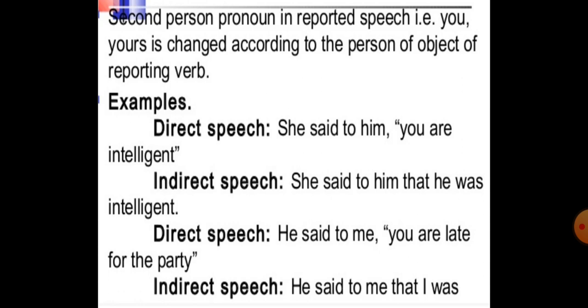He said to me you are late for the party. He told me or he said to me that I was late for the party, because here the object is me and the second person pronoun you will change according to me, so it will become I was late for the party.